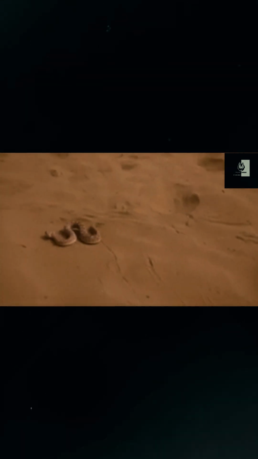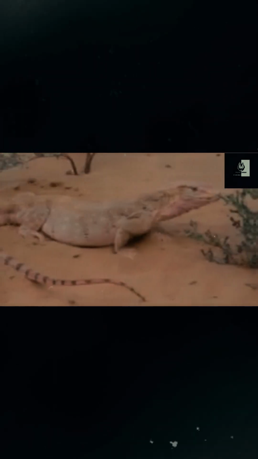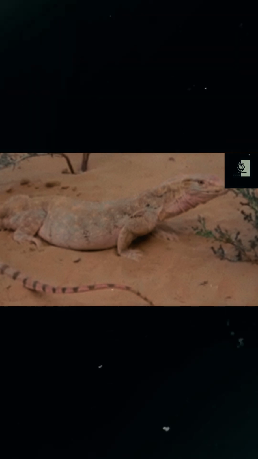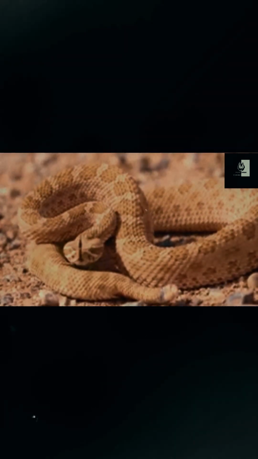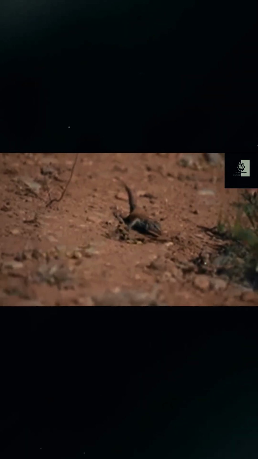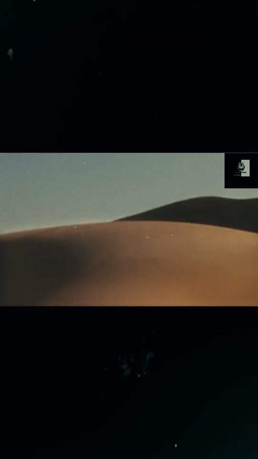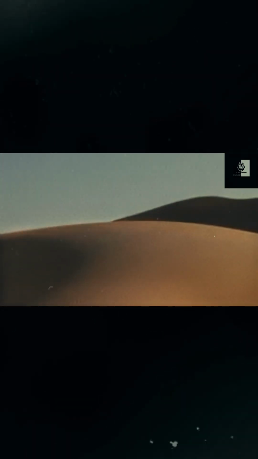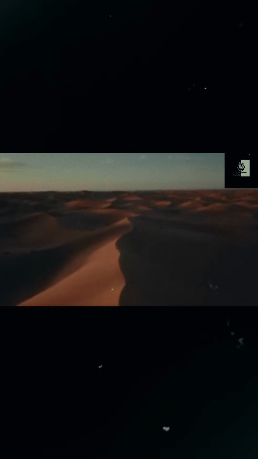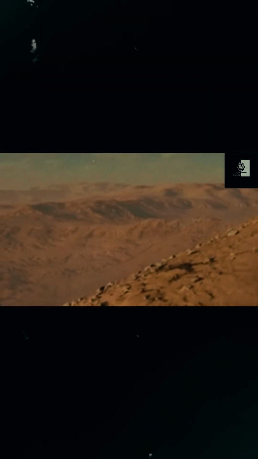Many are nocturnal, avoiding the heat of day by hunting at night when temperatures are cooler. The desert monitor lizard, for example, can regulate its activity to take advantage of the fluctuations in temperature. And most of the Sahara's reptiles and amphibians have evolved physiological adaptations to prevent water loss and survive extended periods without drinking. Even microbial life in the Sahara has evolved to withstand the extreme conditions and thrive in the sand dunes and salt flats. Certain bacteria have adapted to high salt concentrations and low moisture levels.